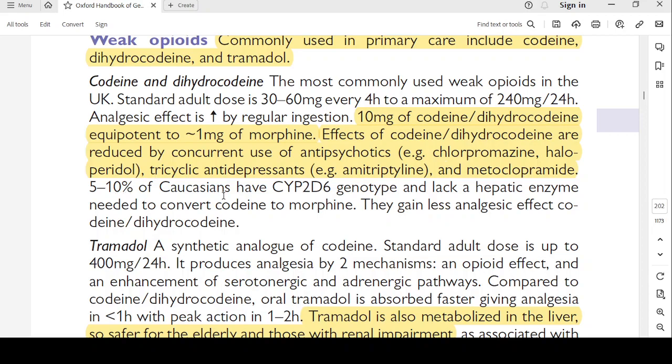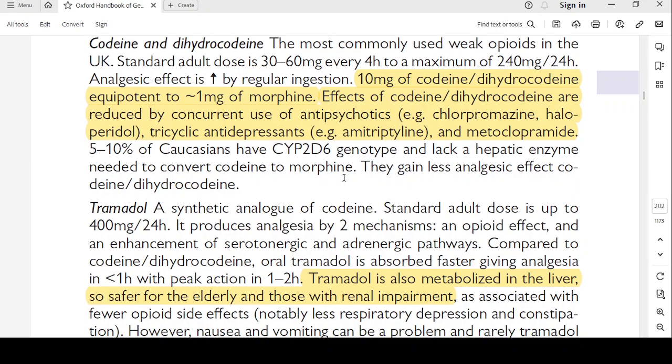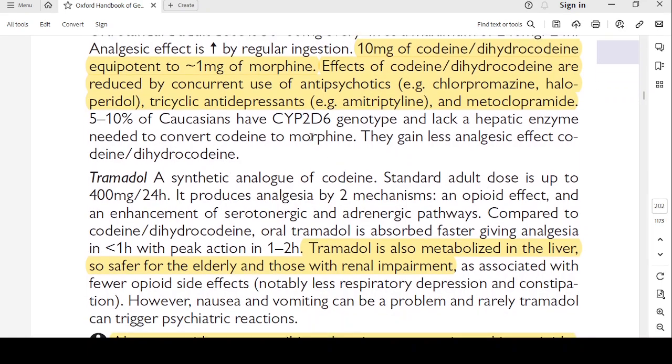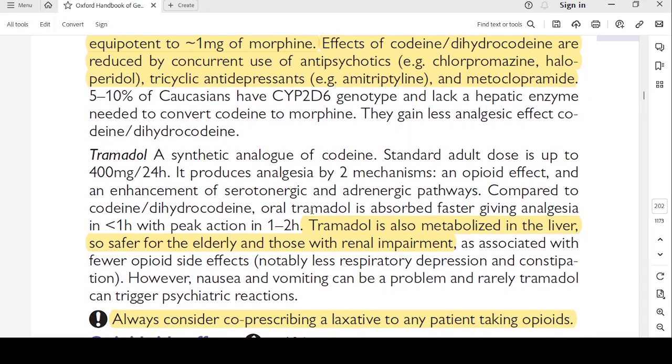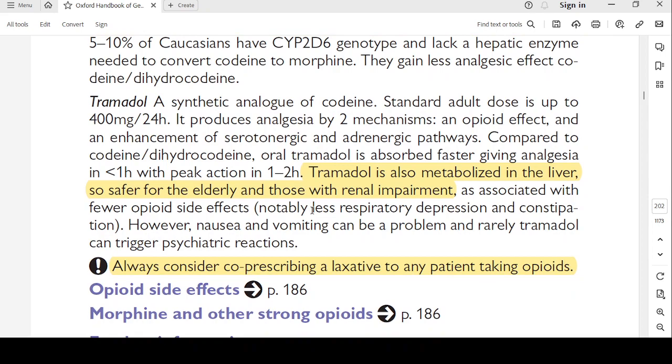5 to 10% of Caucasians have a CYP2D6 genotype and lack a hepatic enzyme needed to convert codeine to morphine. They gain less analgesic effect from codeine or dihydrocodeine. So they have to be given morphine directly. Tramadol is a synthetic analog of codeine. Standard adult dose is up to 400 milligrams per 24 hours. It produces analgesia by two mechanisms, an opioid effect and an enhancement in serotonergic and adrenergic pathways.